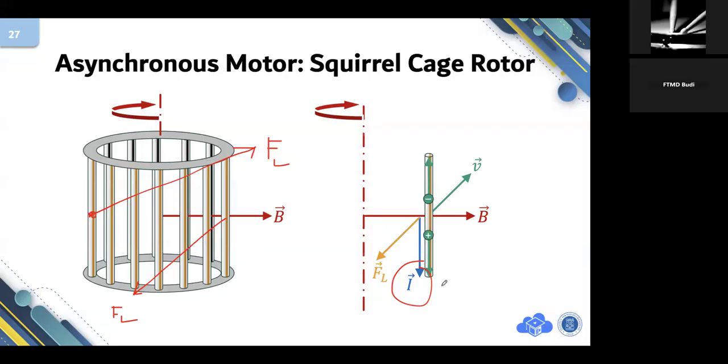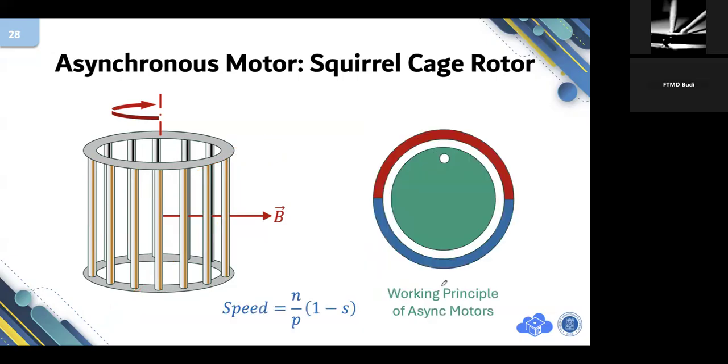If you see an induction motor, the rotation will be asynchronous like this. This is the simulation. You see, I'm rotating the ring, but the rotor, which is made of squirrel cage, is slightly delayed. Asynchronous motor.